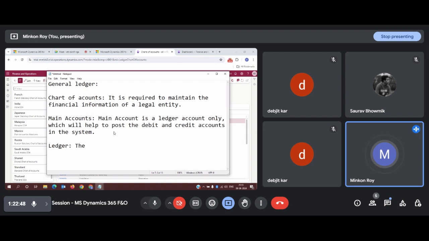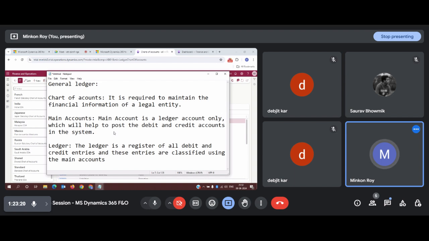The ledger is nothing but a register of all debit and credit entries, and these entries are classified using the main accounts that are listed in the chart of accounts.